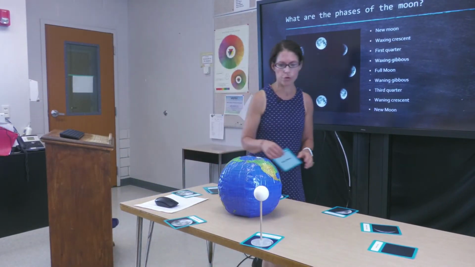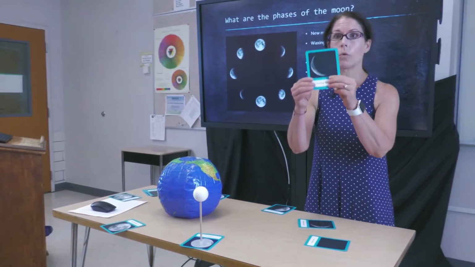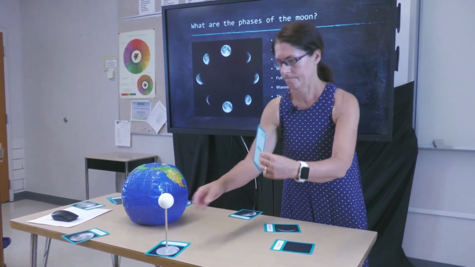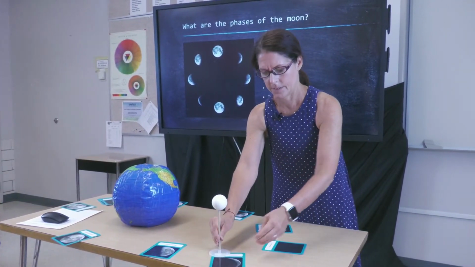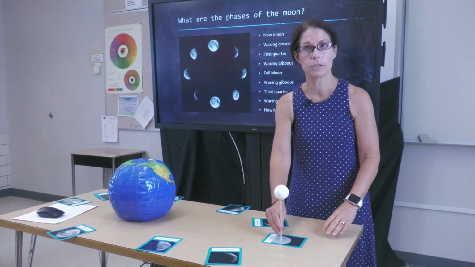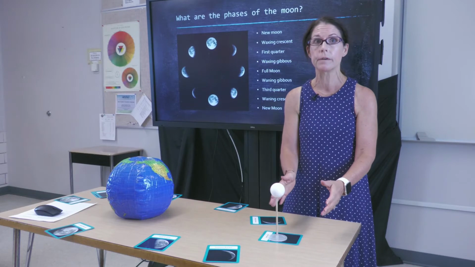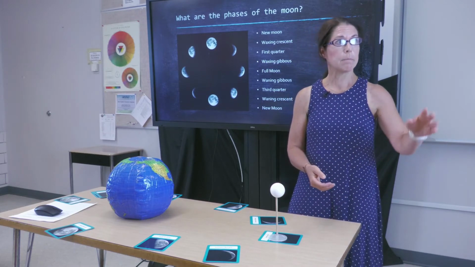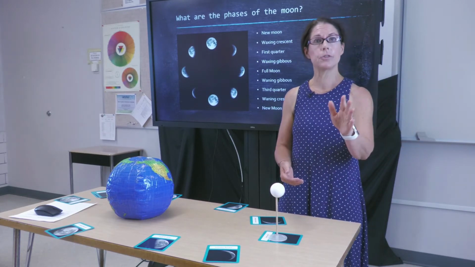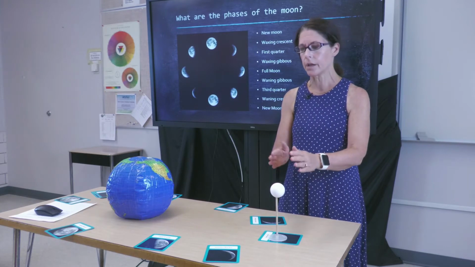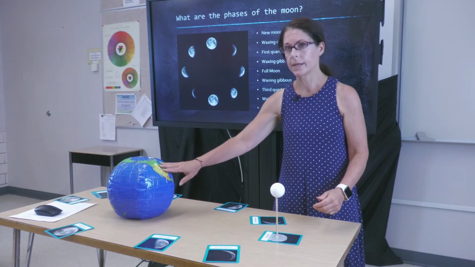After the third quarter, we have our waning crescent. And then finally, back to our new moon. And remember, with a new moon, the moon is still out there. We can't see it at night because it's blocking the rays of the sun where it is when we see it from Earth.